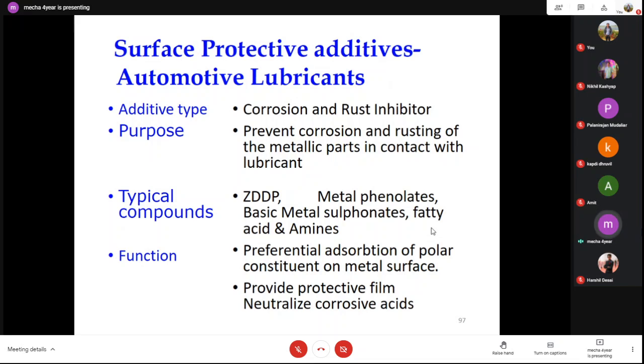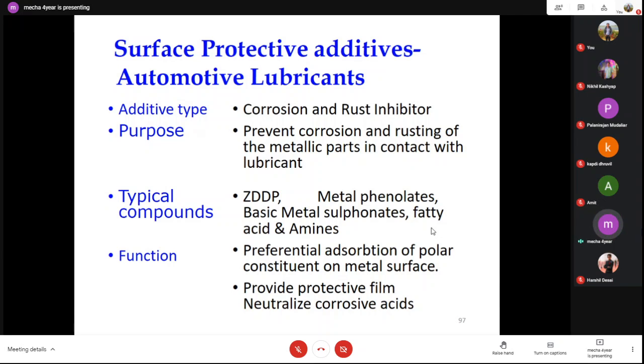So a lubricant can have multiple purposes, like rust inhibition and corrosion protection, and this additive fulfills that purpose. What we do is add typical components like ZDDP, metal phenolates, basic metal sulfonates, and fatty acids. These are mixed into the lubricant and added into the base oil. You can see that a lubricant is not made only of a single base oil extracted from crude oil. It is a mixture of various additives and various compounds.